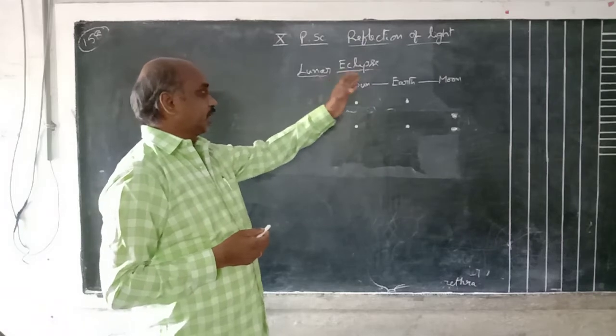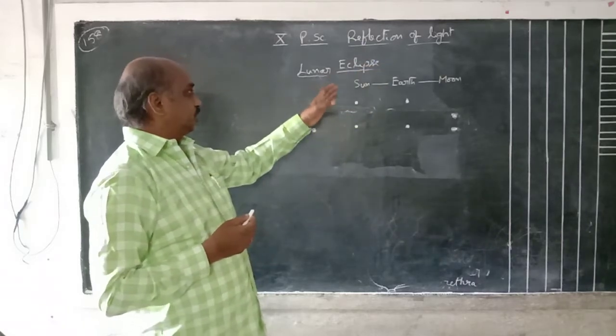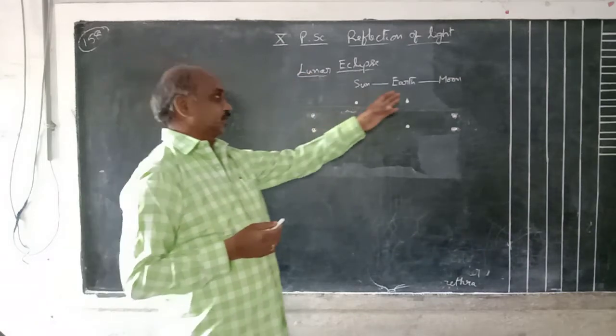The sun rays directly fall on the earth, but not on the moon. So by observing this lunar eclipse, what do they observe? The shape of the earth.